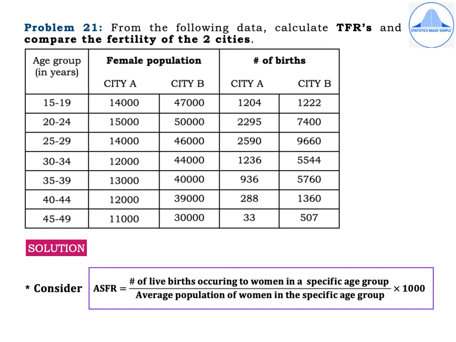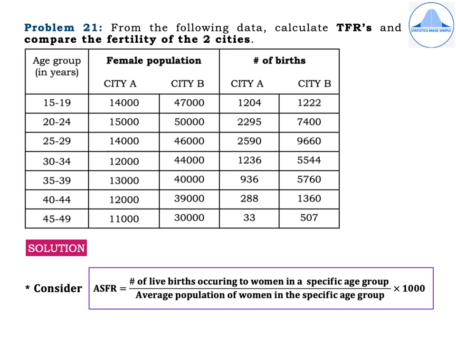Problem 21. From the following data, calculate TFRs and compare the fertility of the two cities. In the first column, age group in years: 15 to 19, 20 to 24, 25 to 29, 30 to 34, 35 to 39, 40 to 44 and 45 to 49. The female population for city A is 14,000, 15,000, 14,000, 12,000, 13,000, 12,000, 11,000. And the female population for city B is 47,000, 50,000, 46,000, 44,000, 40,000, 39,000, 30,000.